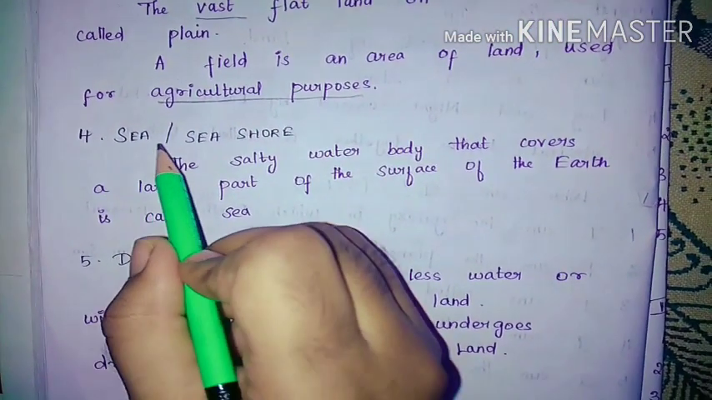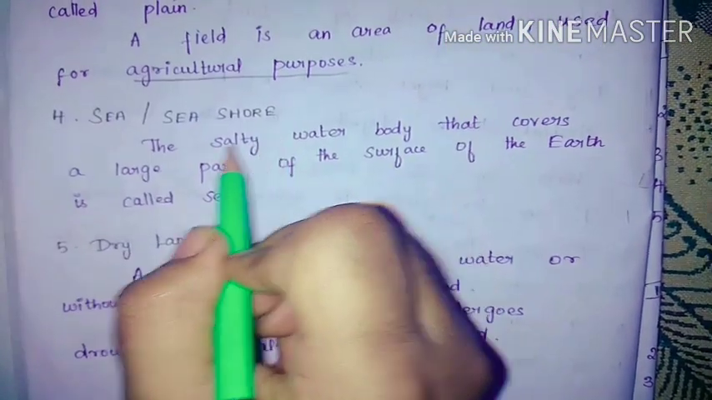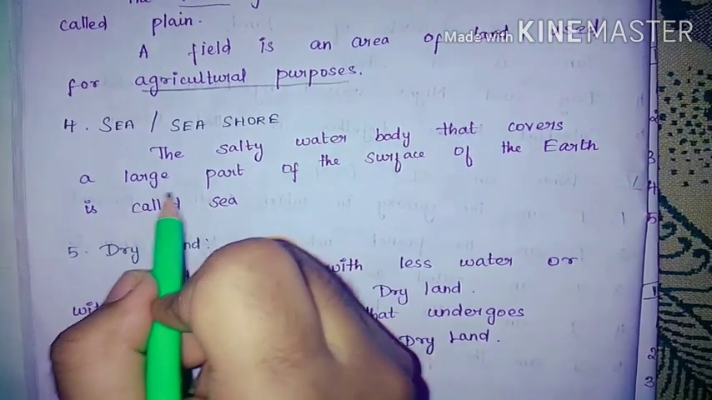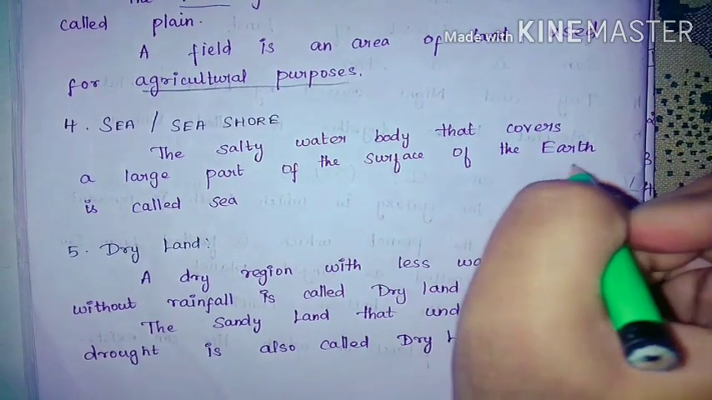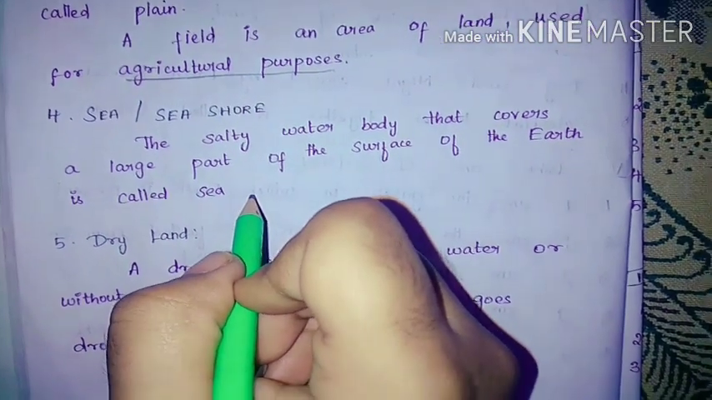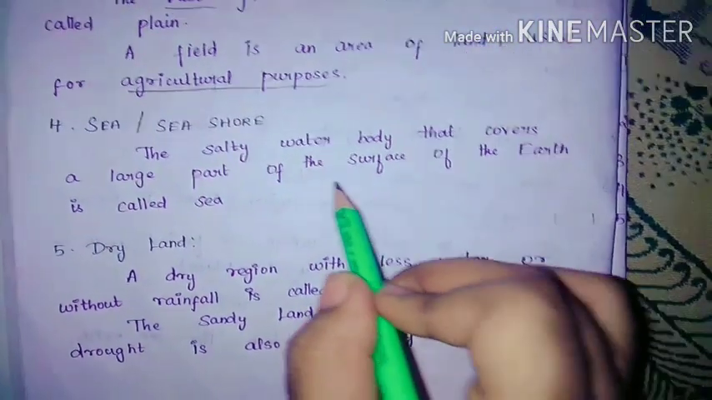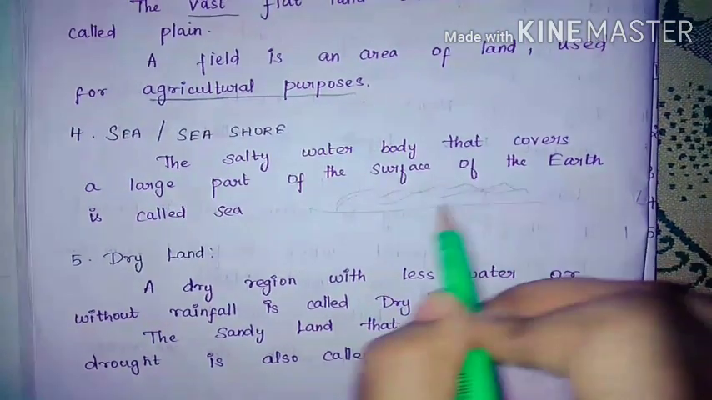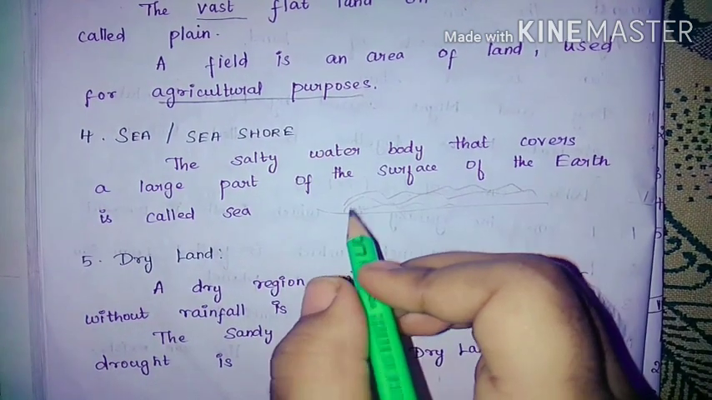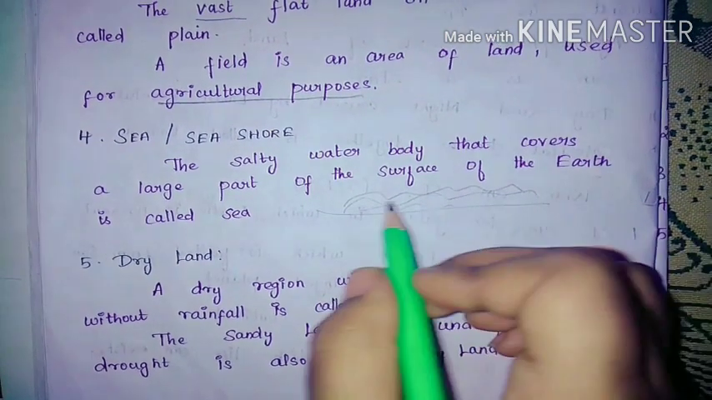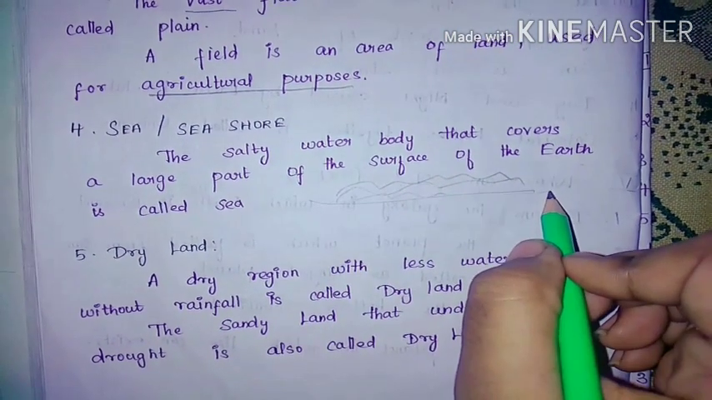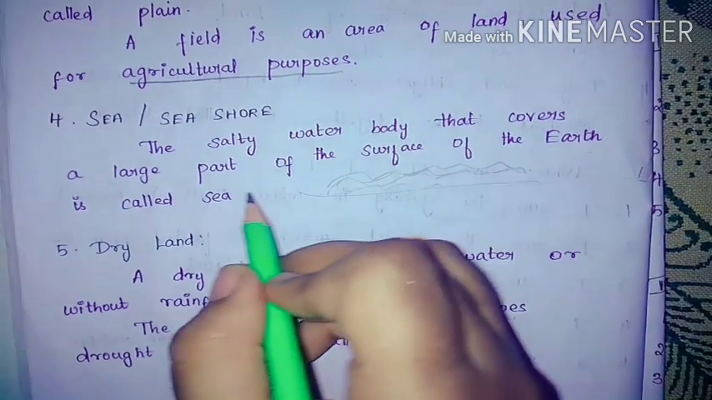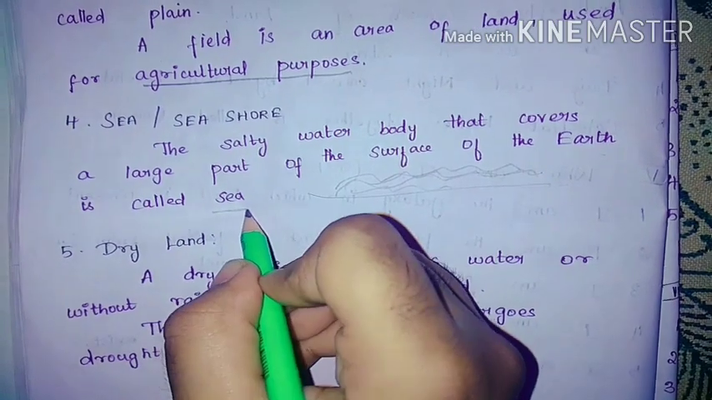Fourth one, sea or seashore. The salty water body that covers a large part of the surface of the earth is called sea. So the large part of land which are covered by a sea, saline waters. The word saline water means salty water. So a large part of land which are covered by salty water is called as sea or seashore.